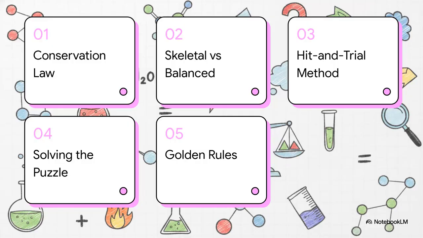So here's our roadmap for today. First, we'll quickly cover the law of conservation. Then, we'll look at skeletal versus balanced equations, dive deep into the hit and trial method, solve a chemical puzzle together, and finally wrap up with some golden rules. By the end of this explainer, you're going to be a master chemical detective.